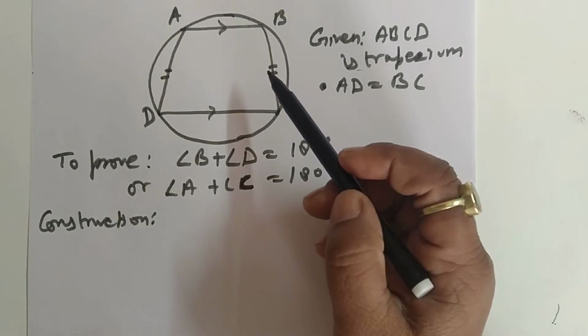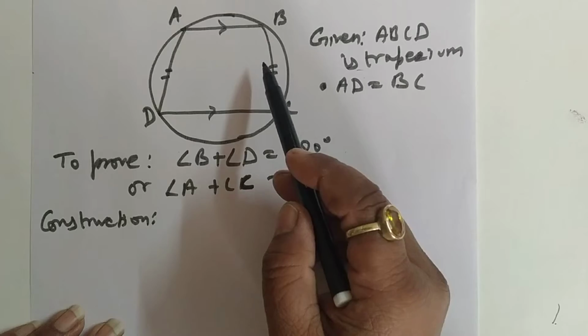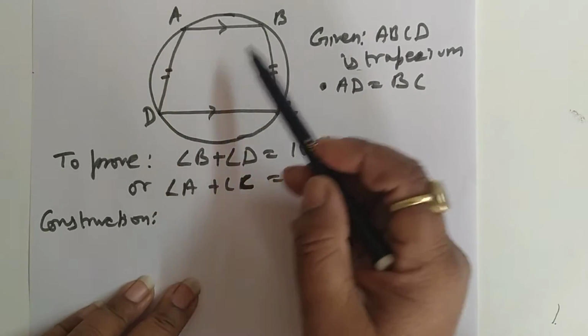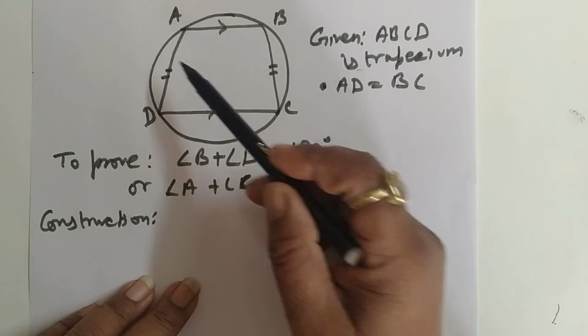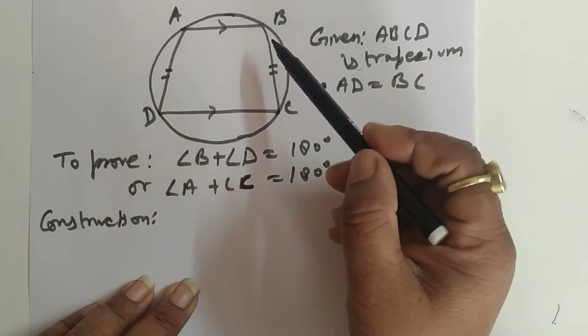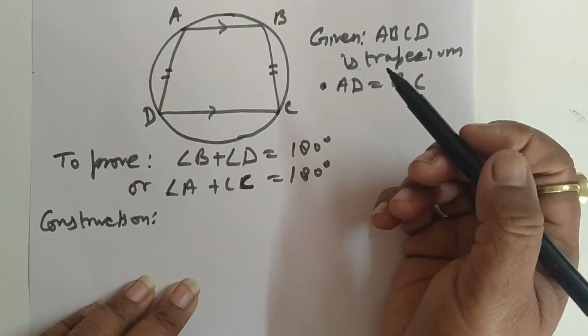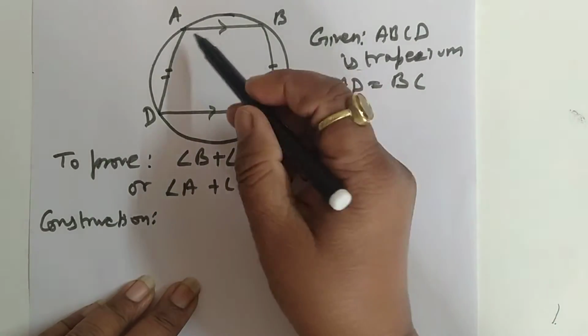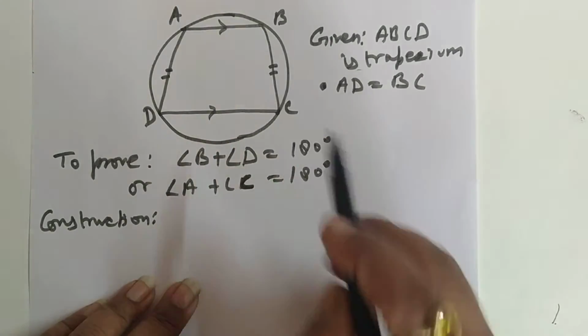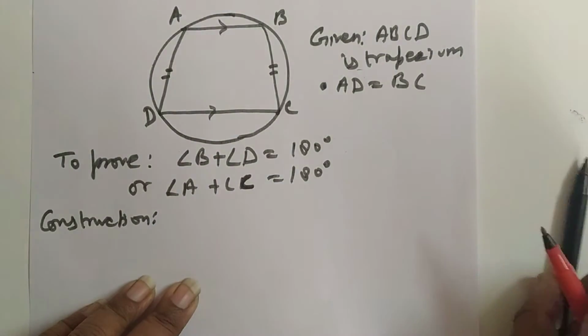So if we draw the perpendiculars from the vertex A and the vertex B on CD, of course the lengths of both the perpendiculars will be equal to each other, because AB is parallel to CD. So let's draw the perpendicular.